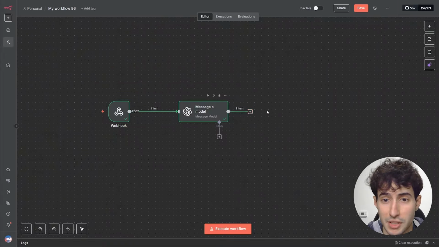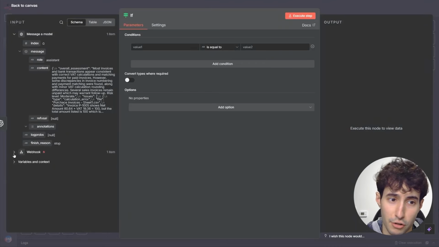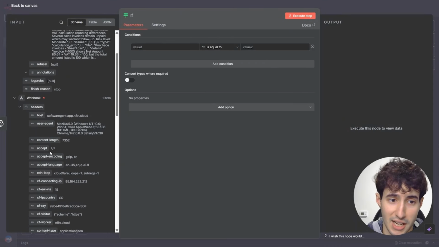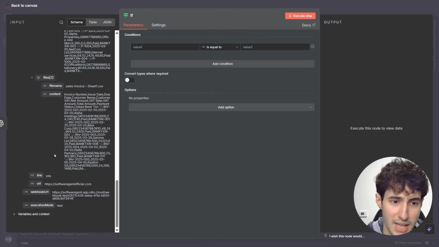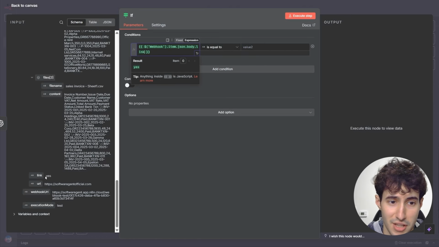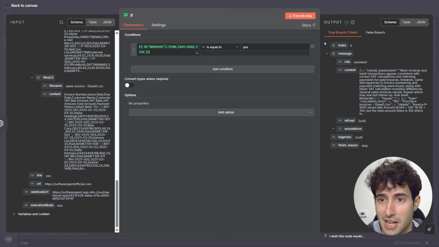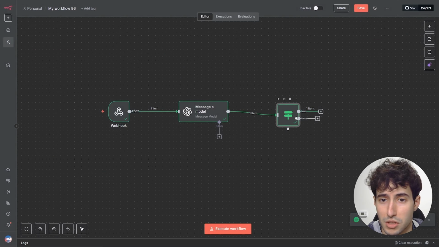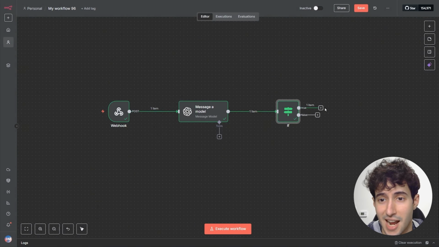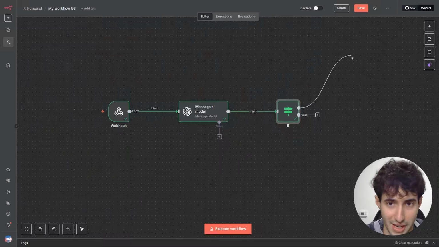To do that, we will have to search for an if node. The reason we're using an if node is because we're going to go inside our webhook, scroll all the way down to where we have this parameter called link. We will simply take it, drag and drop it over here, and say if this is equal to yes, which means that if I execute this, this is going to be true, meaning the user did in fact insert a URL inside the app. Then we have to crawl that website and retrieve all the relevant information.